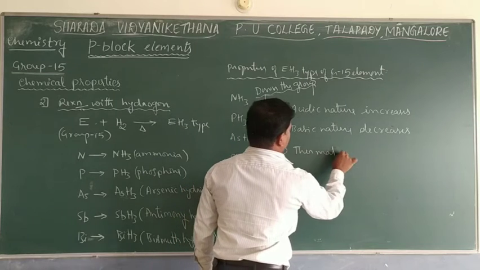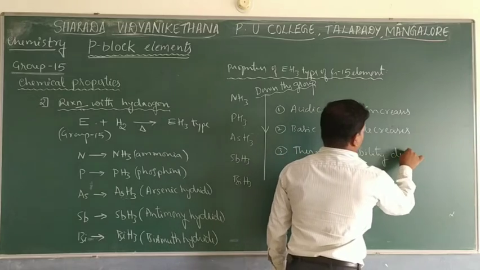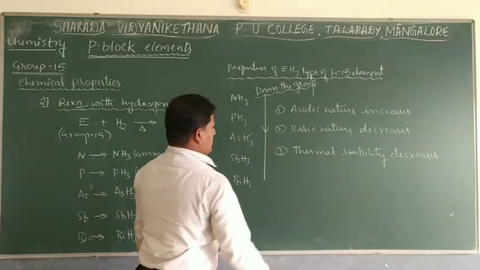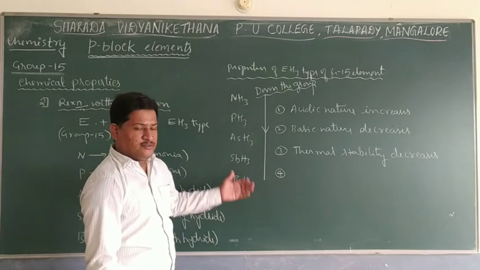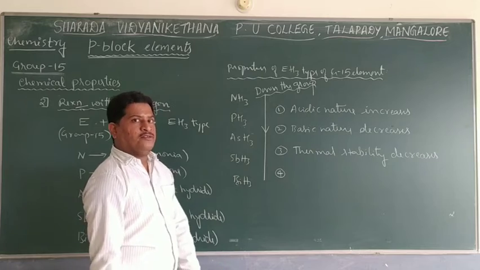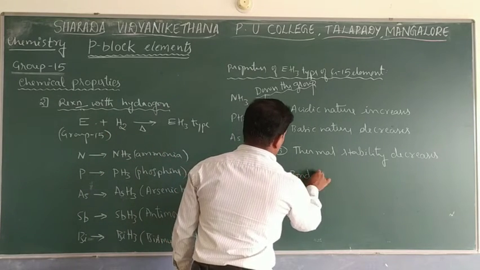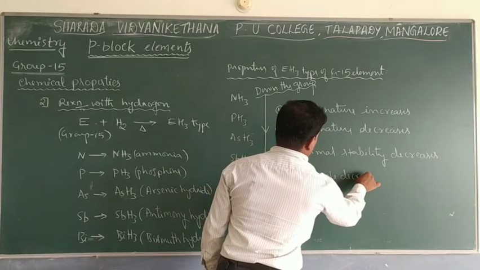The fourth point is the bond angle with respect to structure: the bond angle decreases.